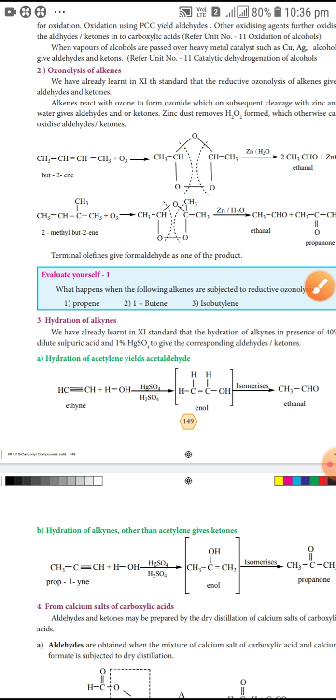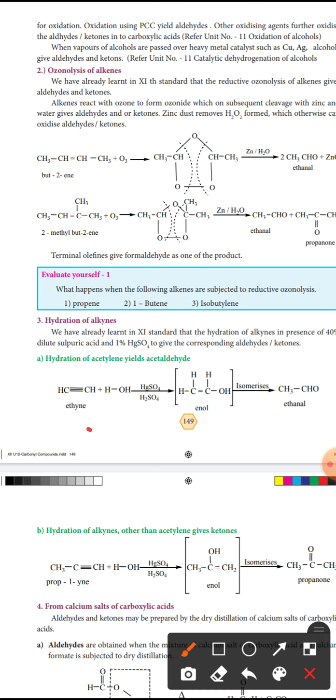Next, the third reaction is hydration of alkynes. An alkyne is a triple bond compound, CH triple bond CH, 2 carbons, so ethyne. Addition of water, HOH, in the presence of mercury sulfate and sulfuric acid.